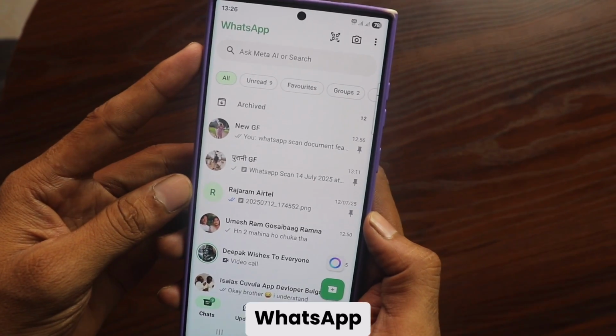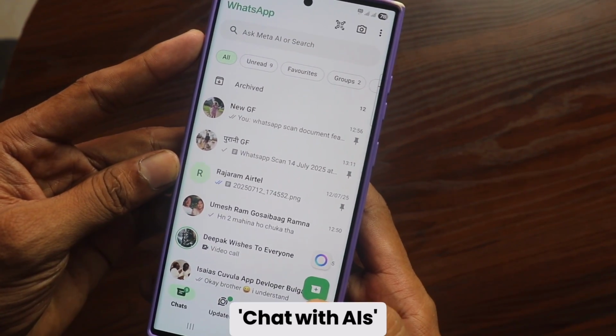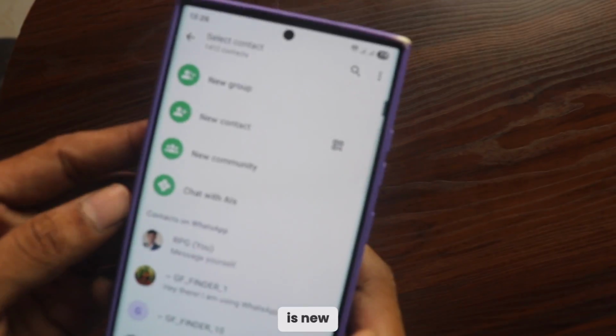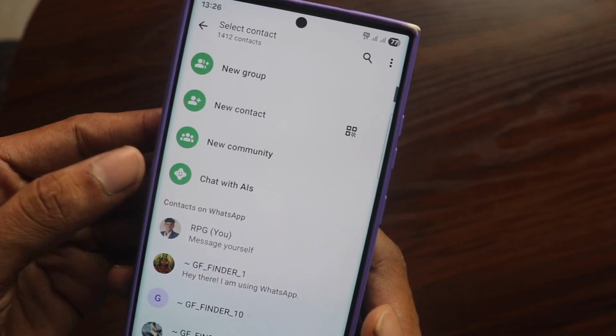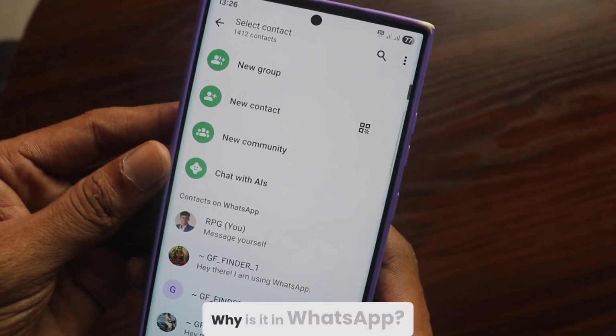When you open WhatsApp, you'll see a green button. Click it to find a new option called Chat with AIs. This AI chat feature is new. What does it do? Why is it in WhatsApp?